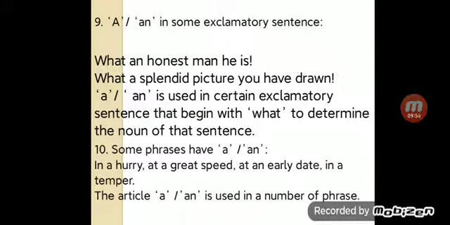Number 10. Some phrases have a/an. In a hurry, at a great speed, at an early date, in a temper. The article a/an is used in a number of phrases. So, look with me, dear student. In number 10, we have some examples for you: in a hurry, at a great speed, at an early date, in a temper.